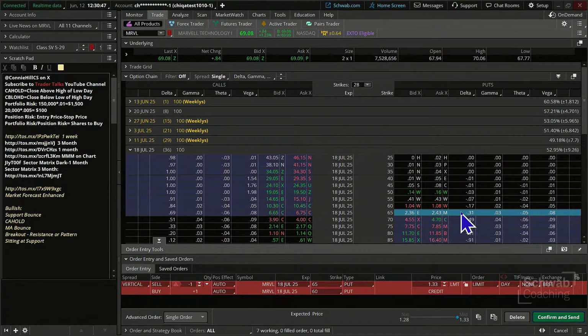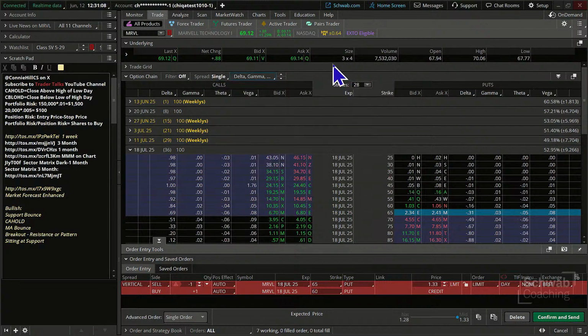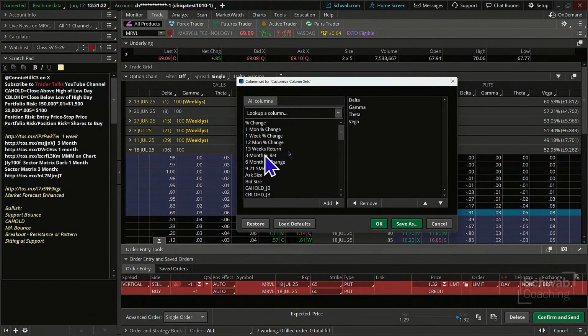Now, something that I have in my default column structure that we look at typically, I almost always have the delta because that's a big one. I don't usually have theta on there, but it's easy to switch back and forth between the two. And then I have another one here. Let's see, I clicked on the wrong, well, let's see. Custom column sets. I created a new one. That's interesting. Okay, I'm going to customize our column set. It may have wiped out when I had in here previously with this new update because now we can save column structures